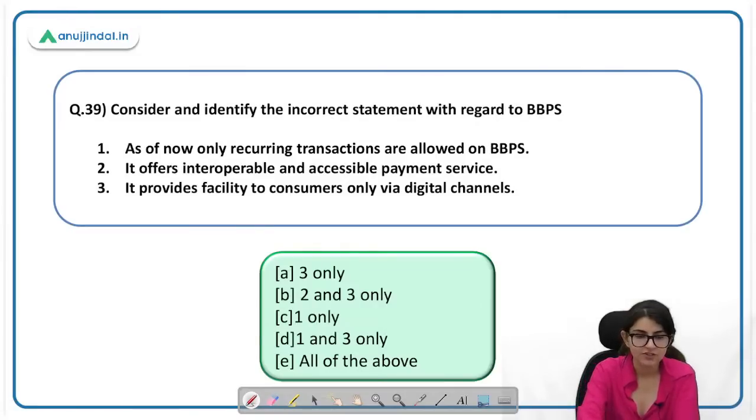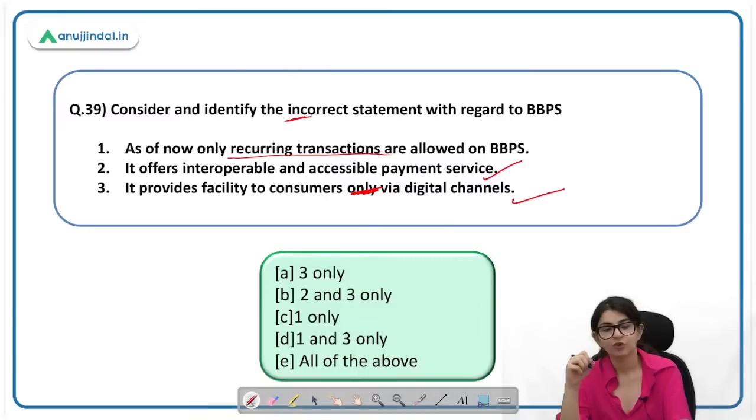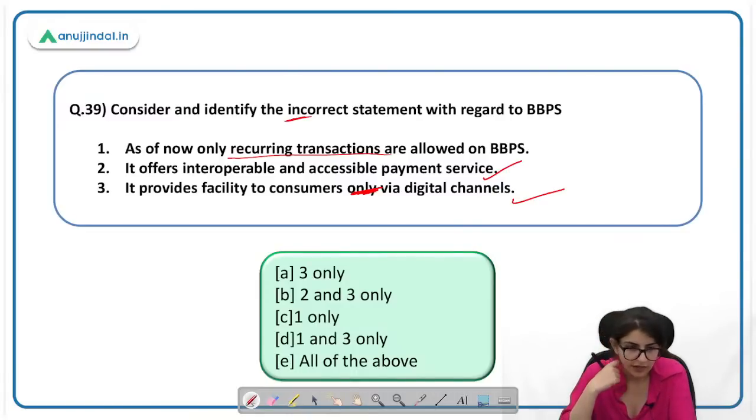Okay, next question. Consider and identify the incorrect statement with regard to BBPS. Again, incorrect statement. Bharat Bill Payment System. As of now, only recurring transactions are allowed. No, non-recurring and recurring, both transactions are allowed. It offers interoperable and accessible payment service. Yes, this is the definition. It provides facility to consumers via digital channels. Only digital channels पूछा है. This is incorrect. There are also physical and digital channels available. So the second statement is correct and you have to find out the incorrect statement. So 1 and 3 will be the right answer. D.